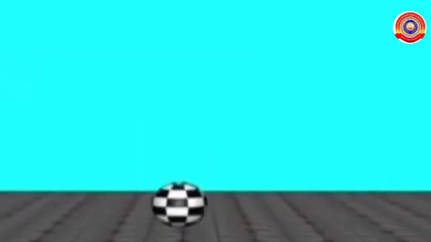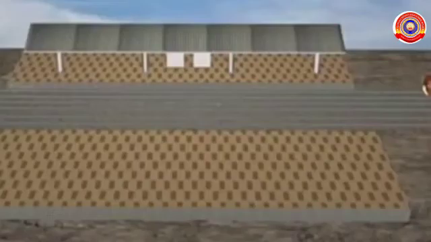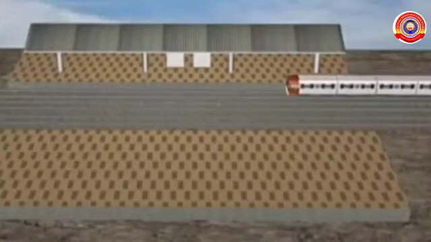Look at this ball. Is it at rest or in motion? Yes, we say it is at rest. For a moving train, it is in motion.